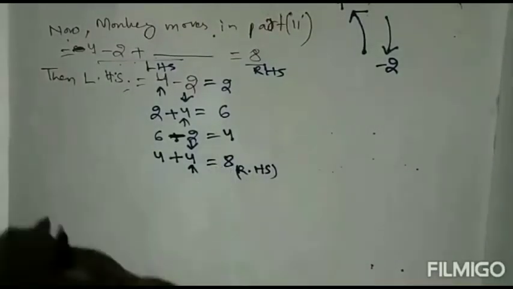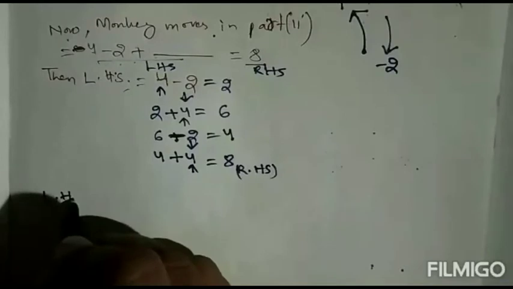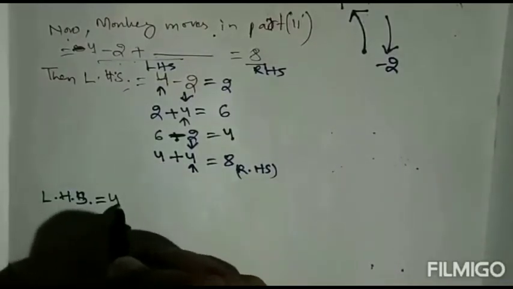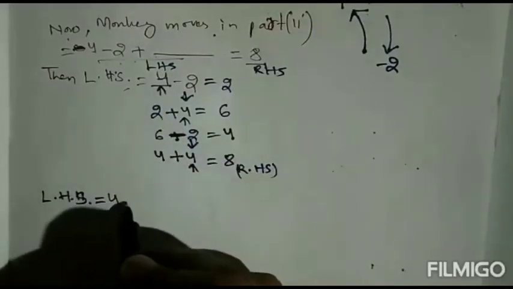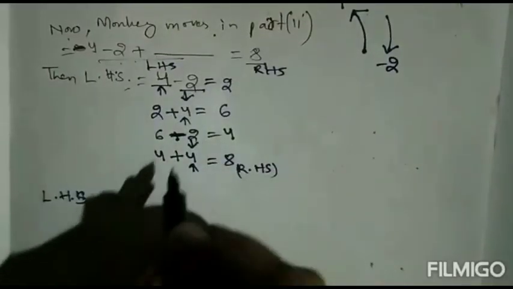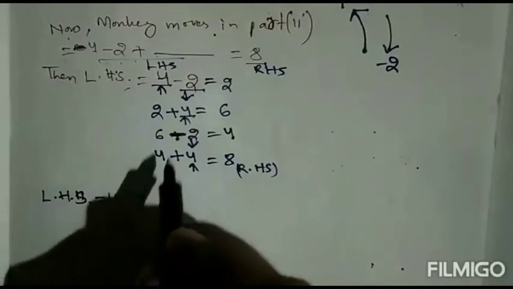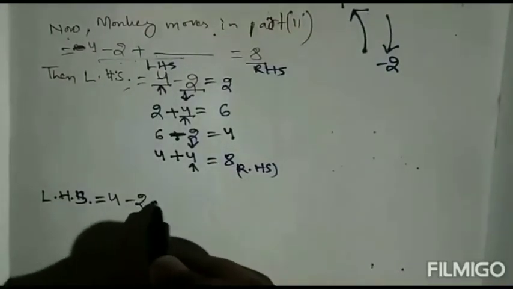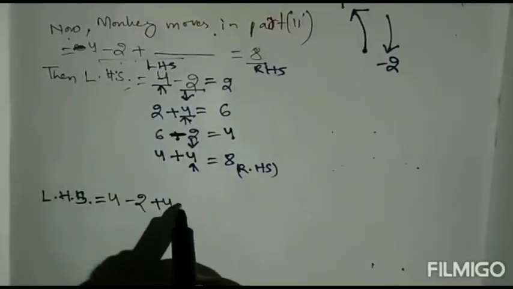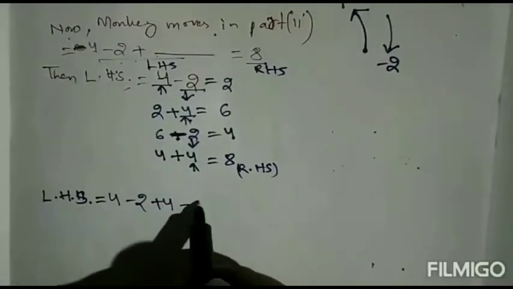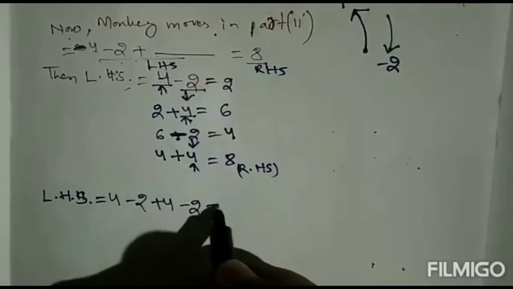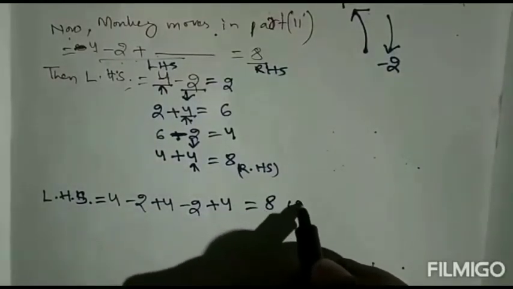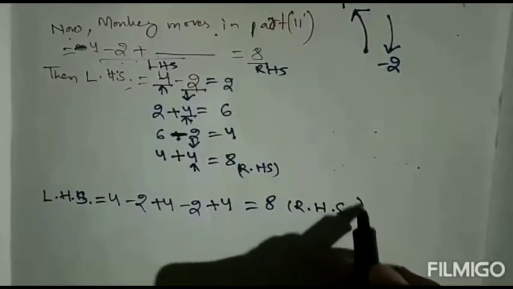So how can we write? LHS equal to 4, this one, minus 2, this one, then second, then third. First one is up steps, second one is down step, then up step, then minus 2 down step, then plus 4 up steps. What we have got? 8. So this one is RHS.